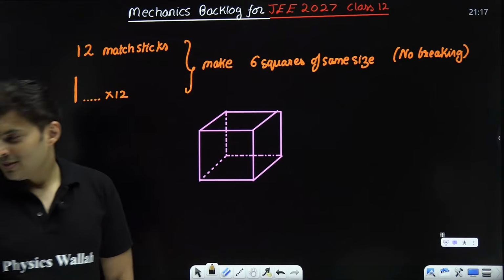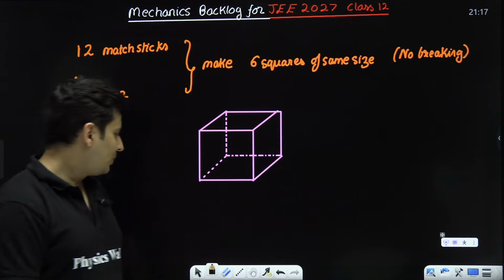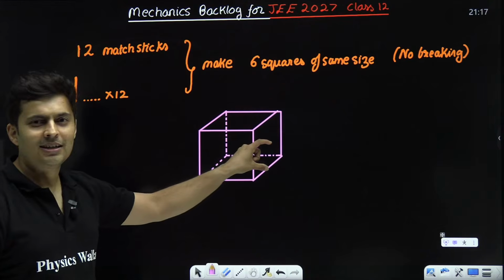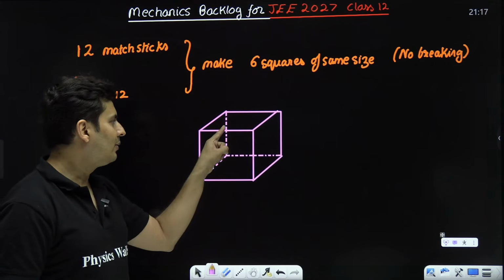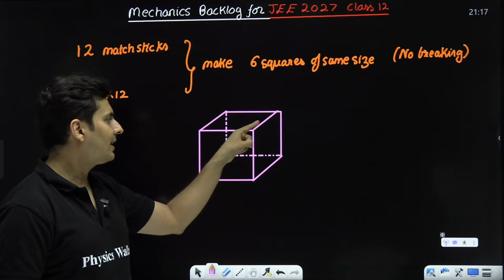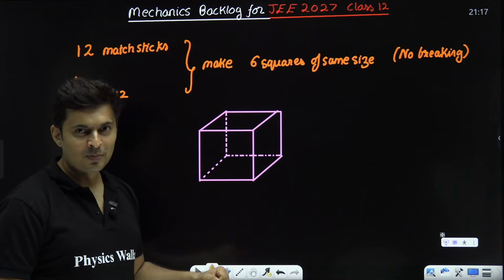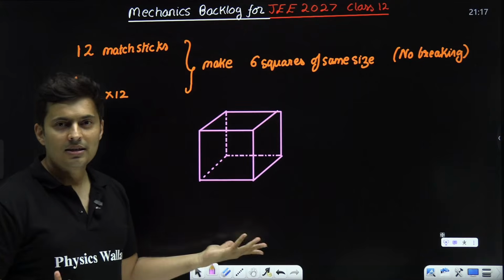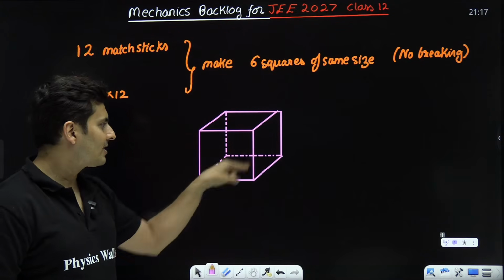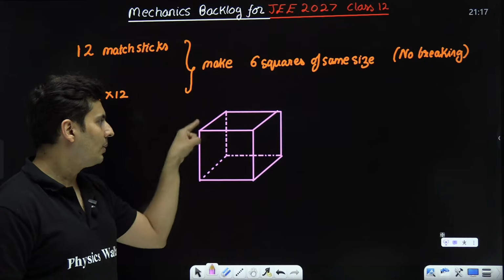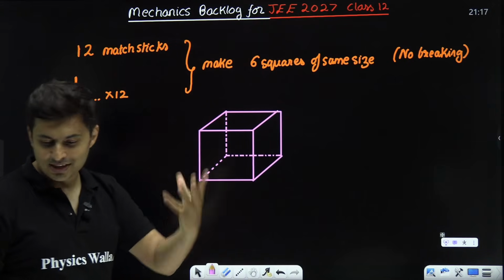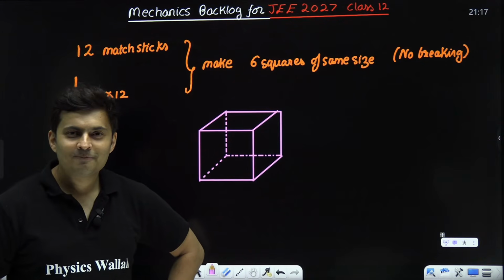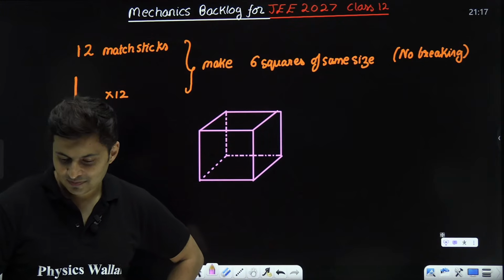Make a cube, guys. In a cube, how many edges are there? 1, 2, 3, 4, 5, 6, 7, 8, 9, 10, 11, 12. Those are your 12 matchsticks. And how many faces are there? 6 faces. So you got 6 congruent or equal squares. Simple. It was a 3-dimensional figure.